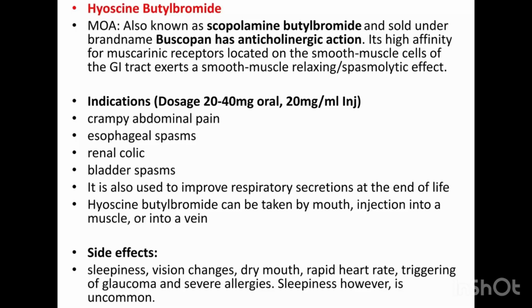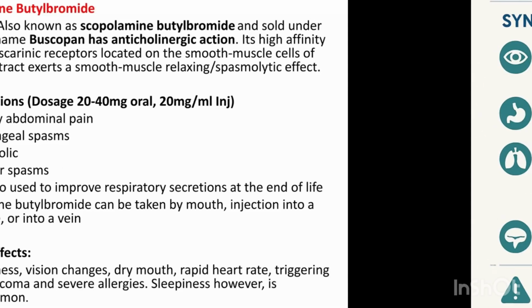So what's biliary and renal colic? When you have stones in the GI tract, it helps you to reduce all this stuff. Also in the bladder, when you have excess contraction of the bladder, you can also use Buscopan or dicyclomine. The next one is our bronchodilators.